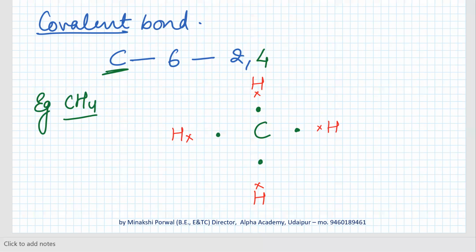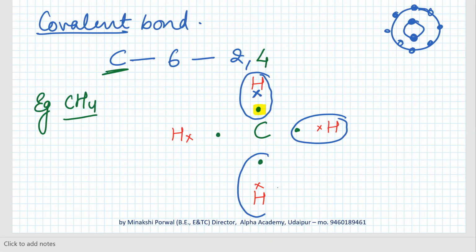So carbon has 4 electrons in its outermost shell, and hydrogen has 1 electron. For hydrogen to achieve a stable state, it has to make 2. It needs 2 electrons for a stable state, because the innermost shell needs 2 electrons for stability, after that 8. So what happens, hydrogen offers its electron for sharing, carbon offers its electron for sharing, and they both share the electron. Sharing means that when hydrogen counts its electrons, it counts carbon's as well, and when carbon counts its own, it counts hydrogen's as well.